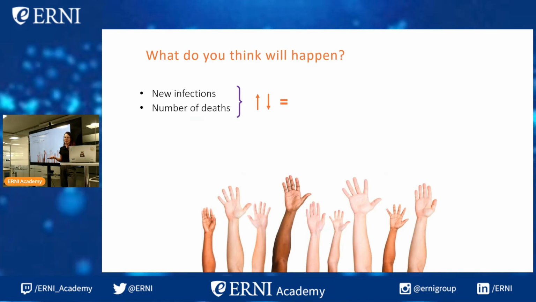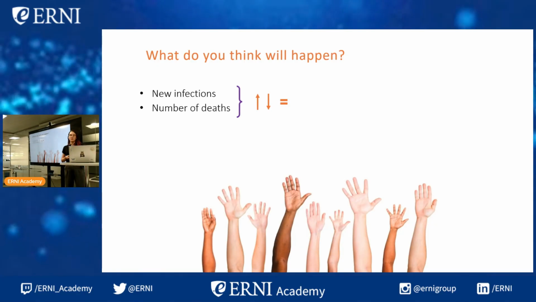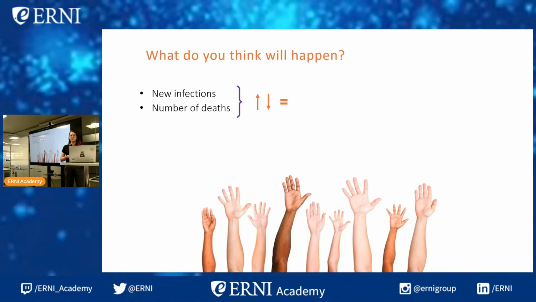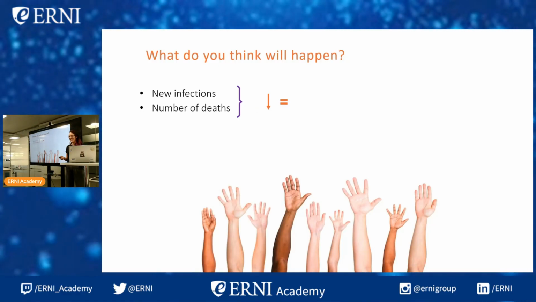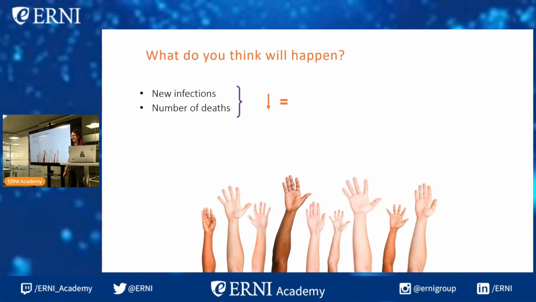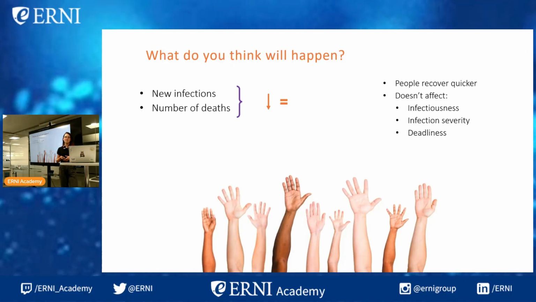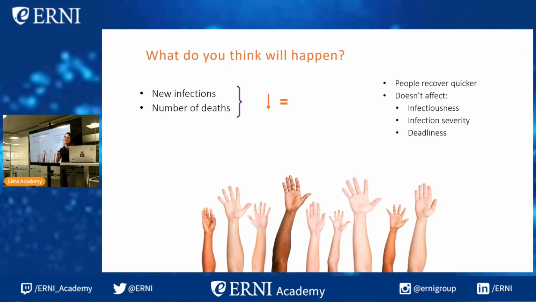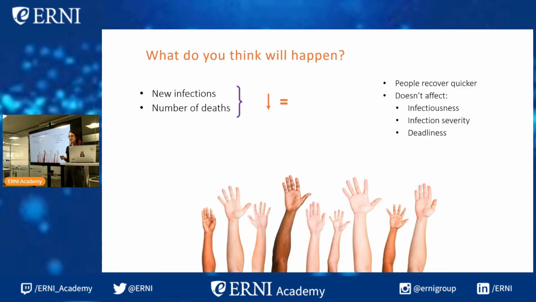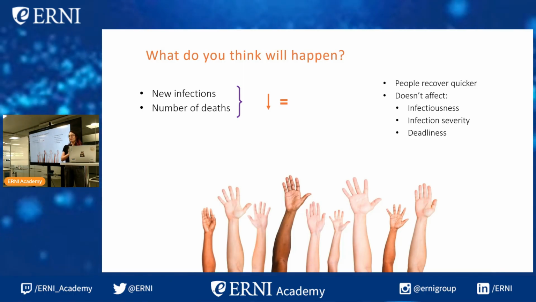So what do you think will happen? Firstly, to the number of new infections and also to the number of deaths. Do you think they'll increase, decrease, stay the same? Yeah. It's not going to increase, right? Because that would be a pretty bad vaccine if it did that. So it's either going to decrease or stay the same. Remember that what this vaccine is doing is it's making people recover quicker, but it doesn't affect infectiousness, infection severity, or deadliness.